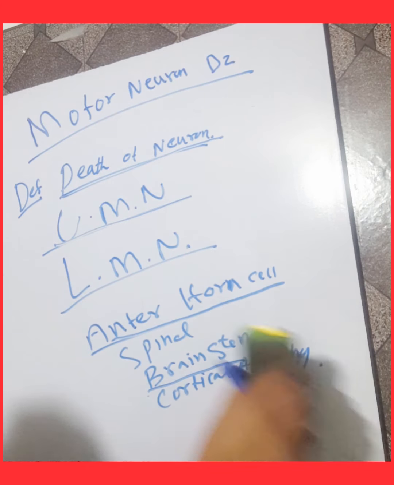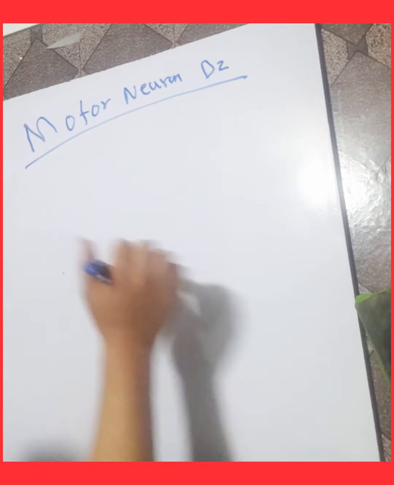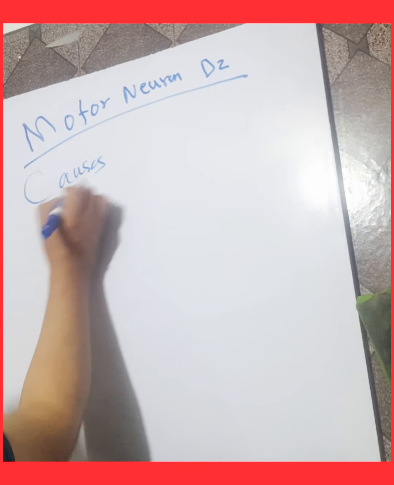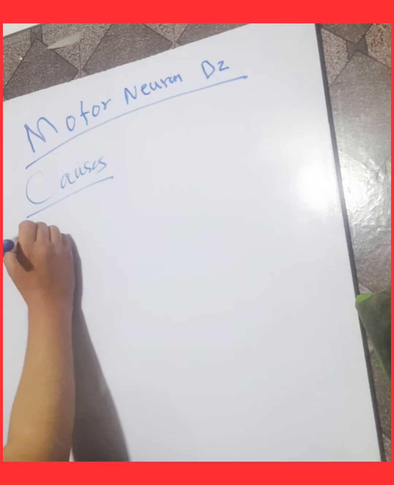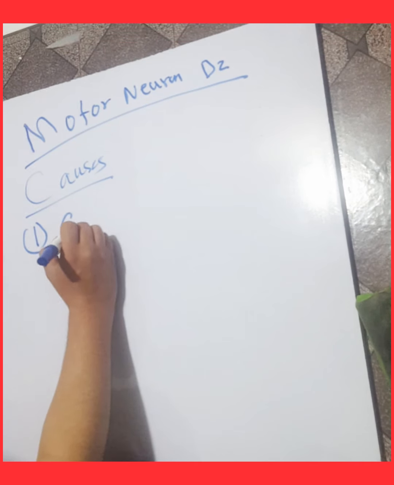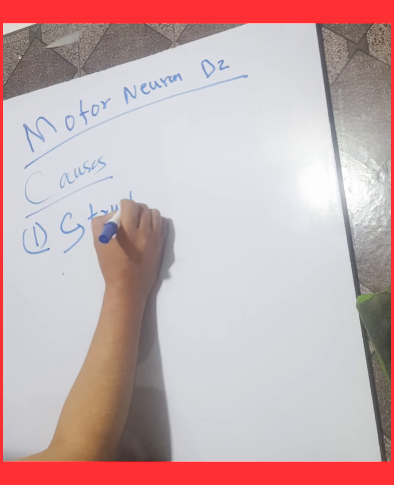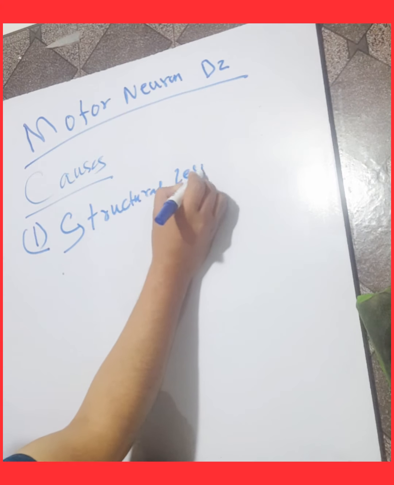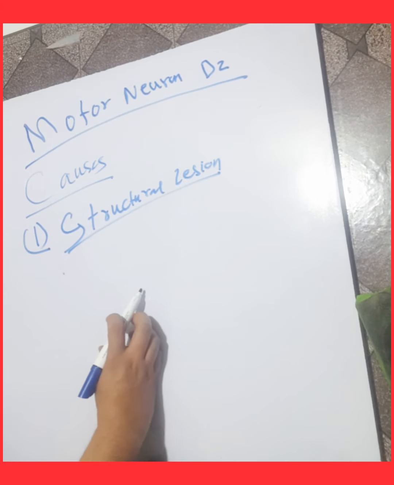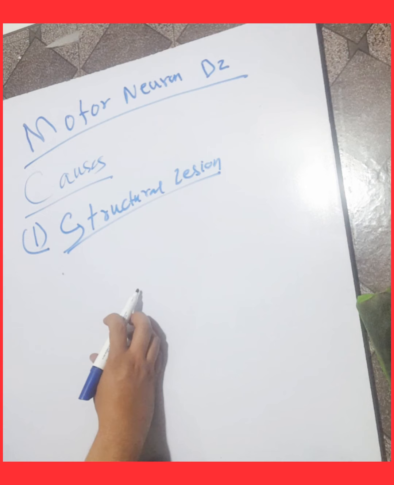Now we will discuss the causes of motor neuron disease. The first classification of causes is structural lesions in the CNS. The structural lesions may be parasagittal or foramen magnum tumors.